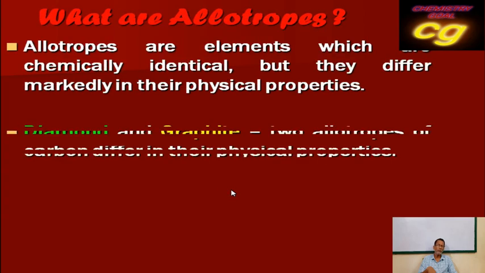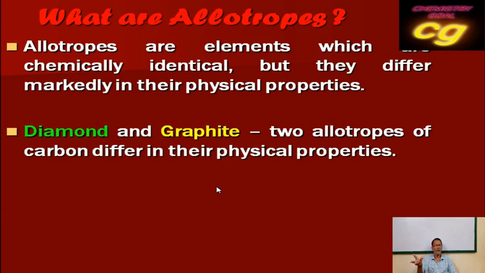Then what are allotropes? Already you know carbon exists in allotropic forms, diamond and graphite. Allotropes are elements which are chemically identical but differ in physical properties. Elements having different forms, showing the same chemical property but different physical properties, are called allotropes. Diamond and graphite are two important allotropes of carbon.